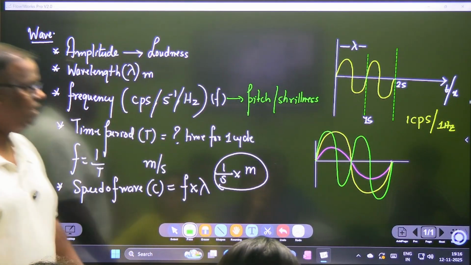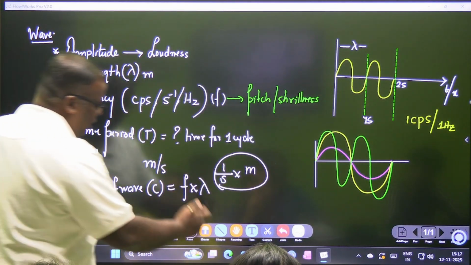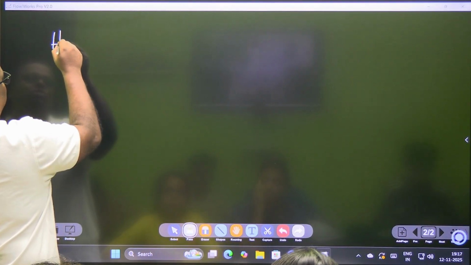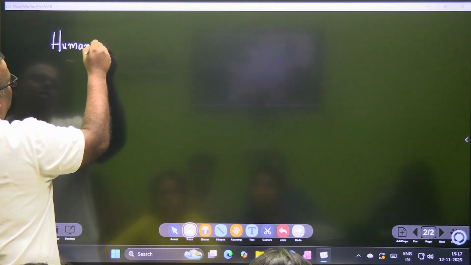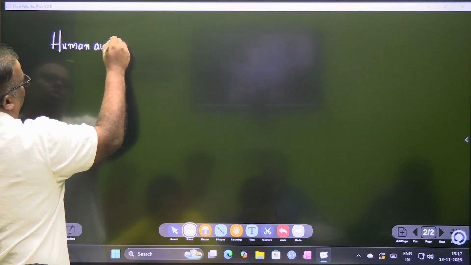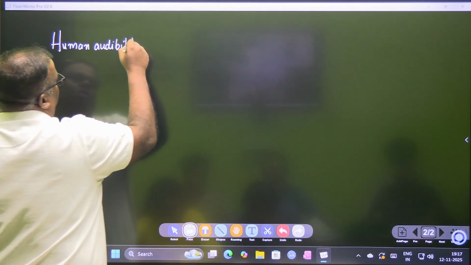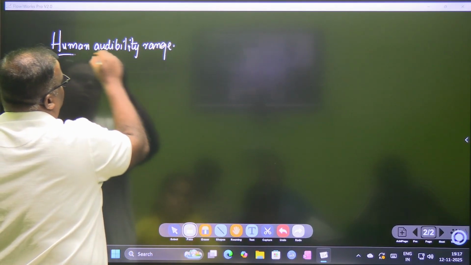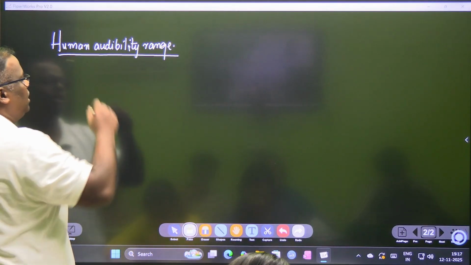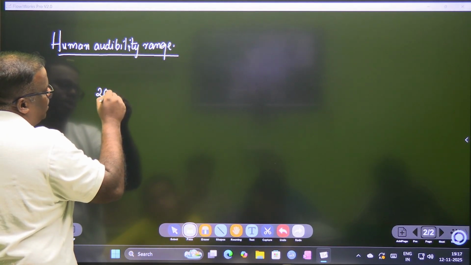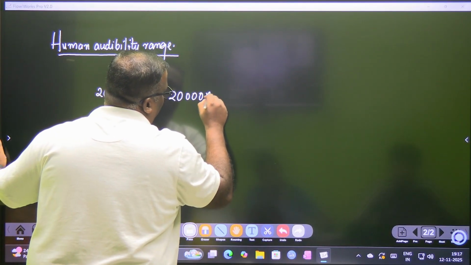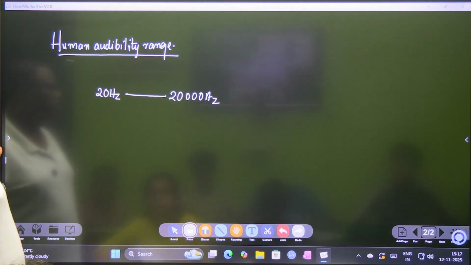Is this fine? So we'll get some numericals also based on speed. Okay. Some more facts that we had discussed the other day, because we are not going in a linear manner on this chapter. We also spoke about something called the human audibility range. The human audibility range is defined in terms of frequency. It's from 20 hertz to 20,000 hertz. Any noise in this frequency range you will be able to hear.